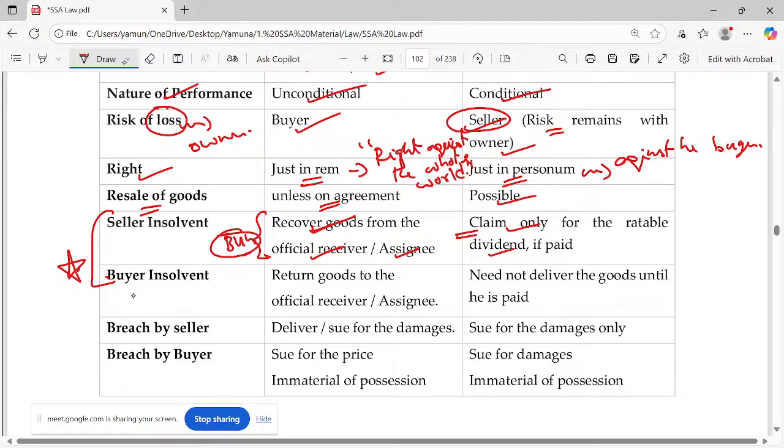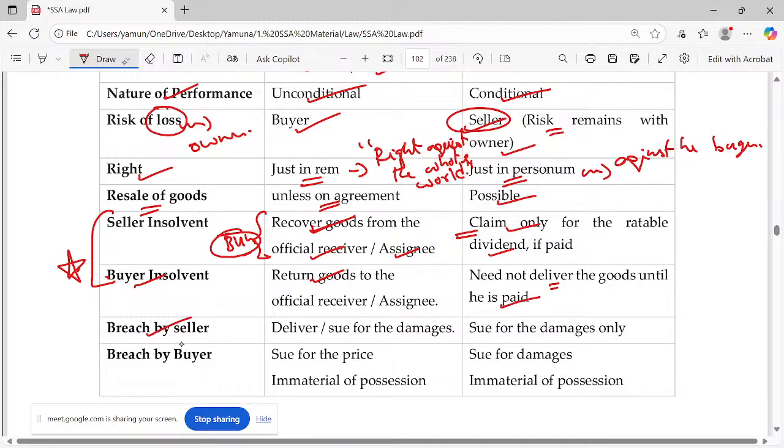Just think in the opposite angle. If the buyer is insolvent, he has to return the goods to the official receiver or assignee, if the payment is not made. If payment is made and ownership is transferred, then you are you and I am I. Here he need not deliver the goods until he is breached by the seller.